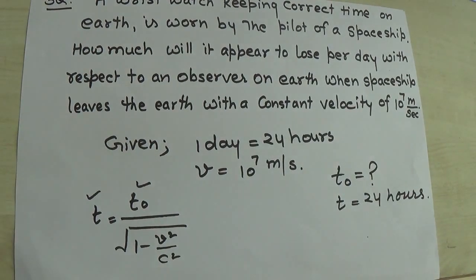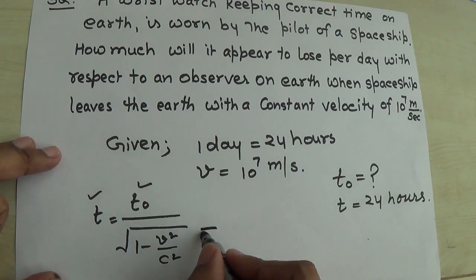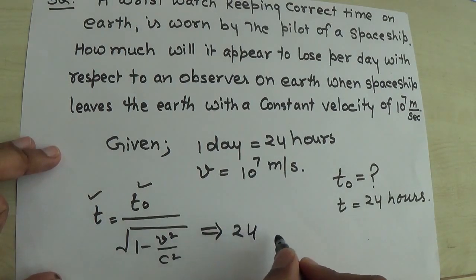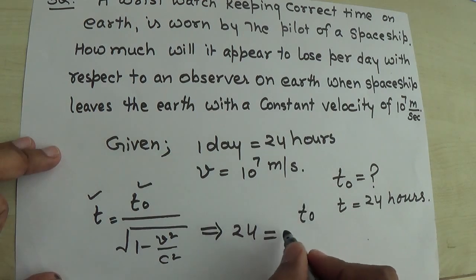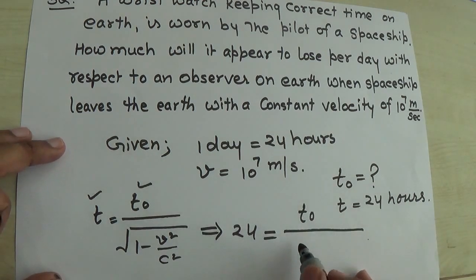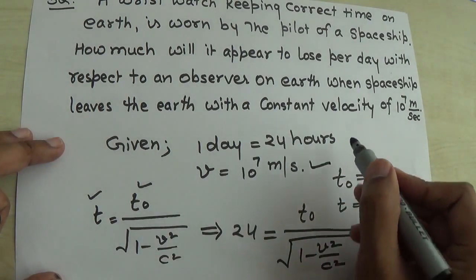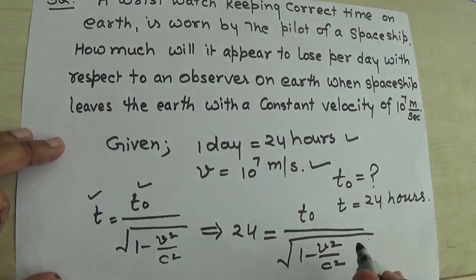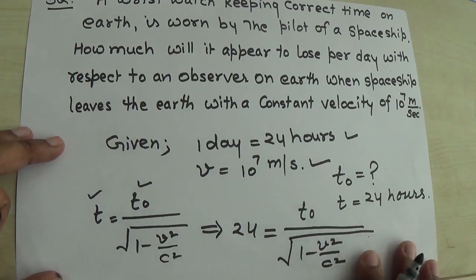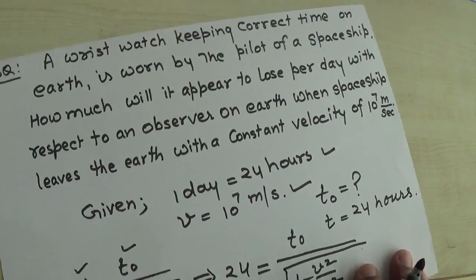So now you can put the values here. So T is equal to 24 hours is equal to T naught upon square root 1 minus V square upon C square, where V is given. I forgot to put the value of V here, so I am using the second page.